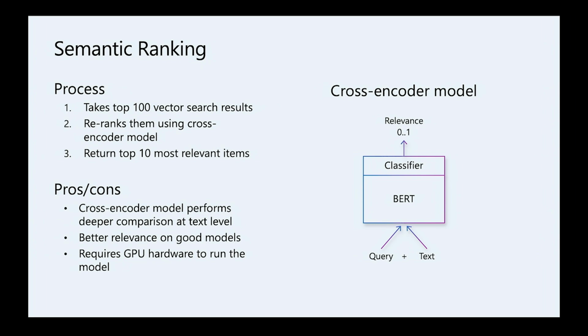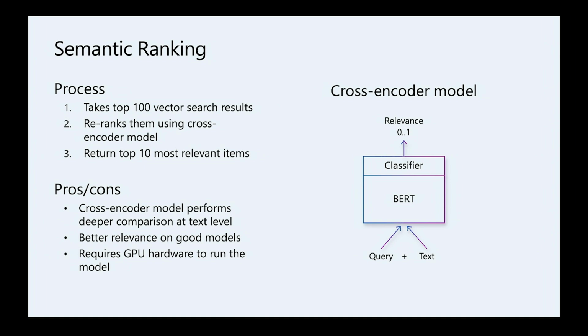The cross-encoder model is built on a BERT type of large language model, and it's produced by fine-tuning that model for this relevance task. It takes query text and item text, concatenates them, and computes the relevance score. That joining of these two elements is why it's called a cross-encoder model.